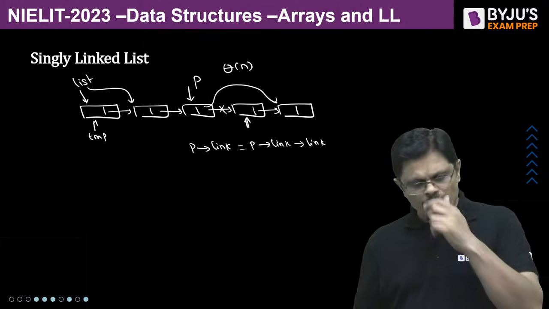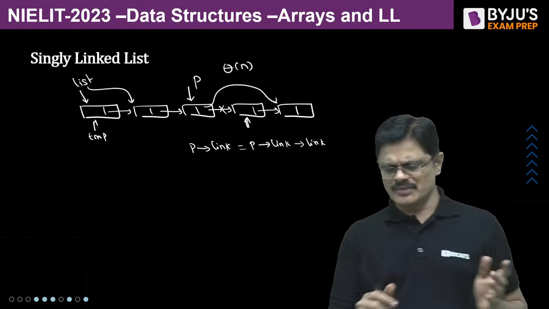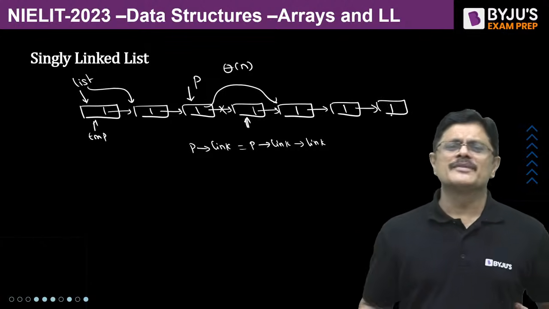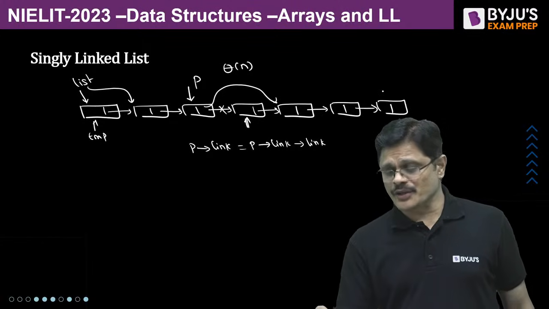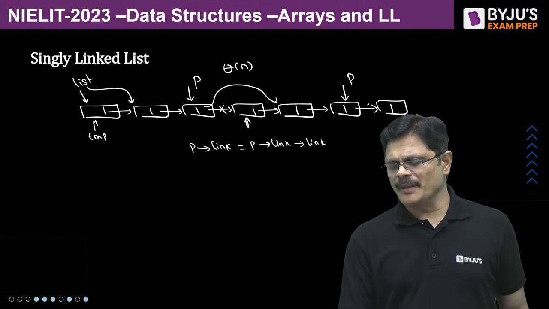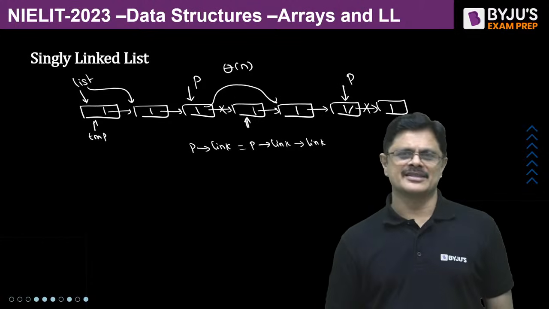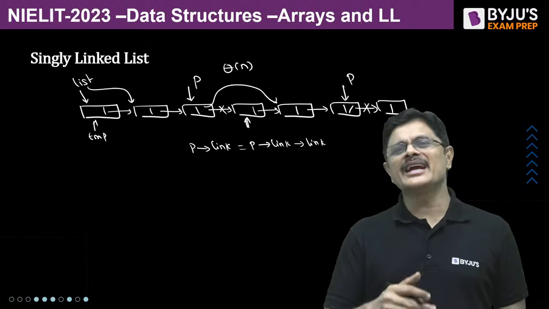And similarly, if you want to delete the last node, same logic, sir. Reach last but one node. Suppose you have some more nodes. Suppose you want to delete the last node. You should not reach the last node, sir. You should reach last but one node. Then make the link of this equal to null, my dear friends. That is very simple process. Am I clear?